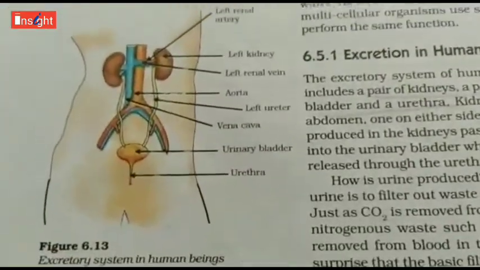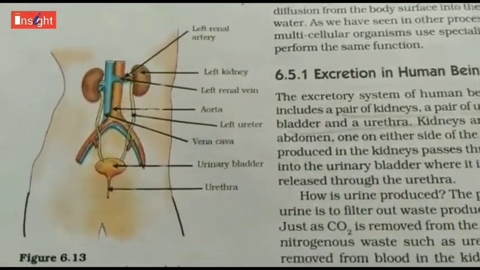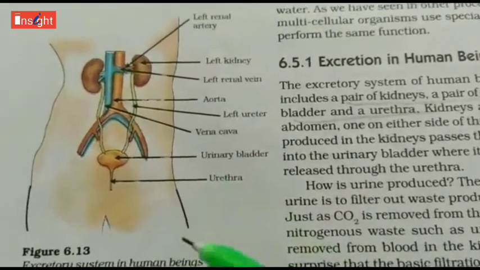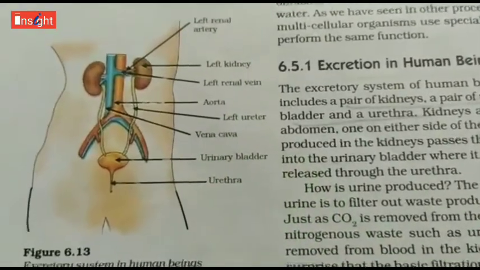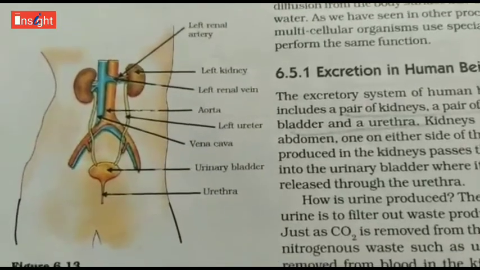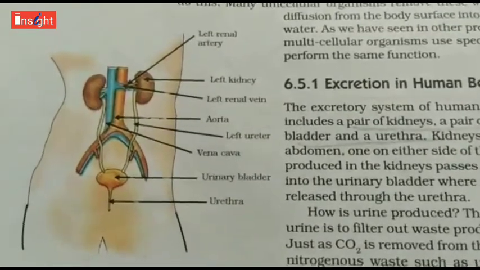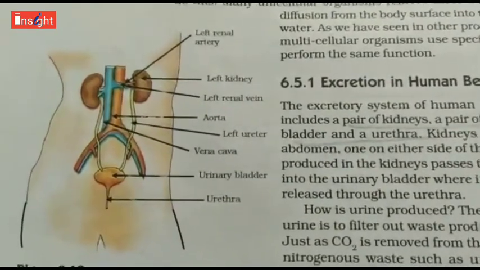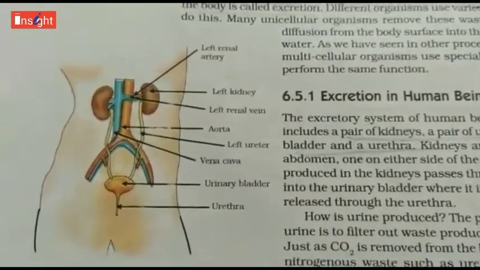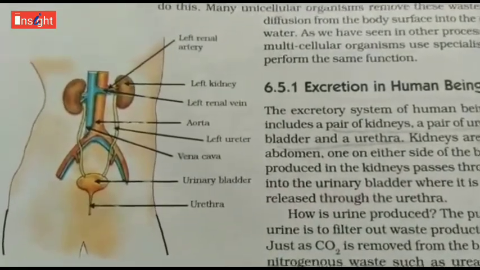If you look at the human excretory system, it includes a pair of kidneys, a pair of ureters, a urinary bladder and a urethra. These are the organs of the excretory system. Kidneys are located in the abdomen, on either side of the backbone, and urine is produced in the kidneys. It passes through the ureters into the urinary bladder, where it is stored until it is released through the urethra.